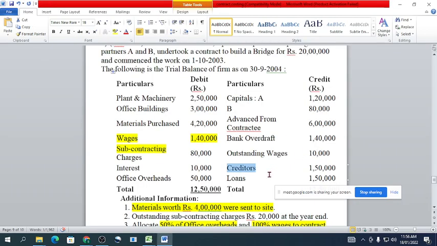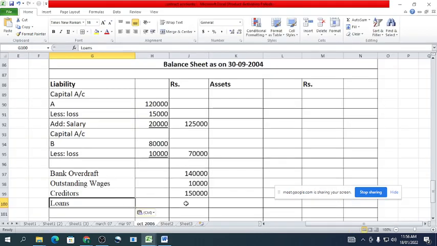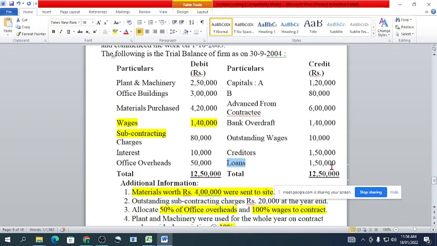And finally, loans rupees 1,50,000. Creditors and loan, 1,50,000. Okay.